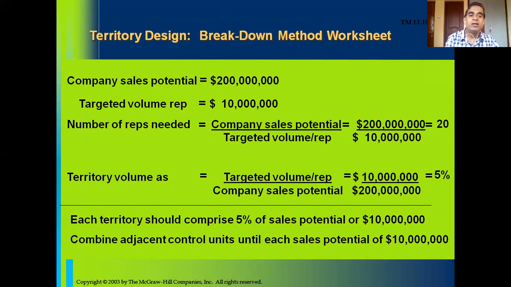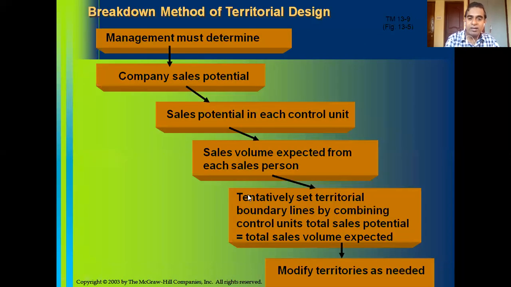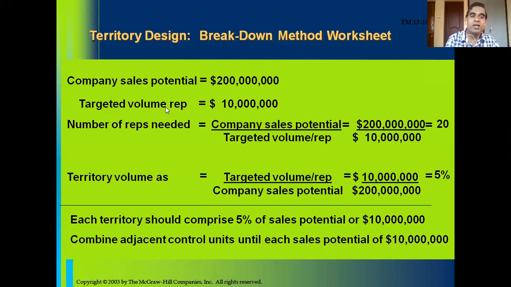And then the targeted volume per rep. How much sales are expected from each sales rep is mentioned here: $1 million per rep per year. Based on that, the company goes ahead and determines the number of reps needed for the company.